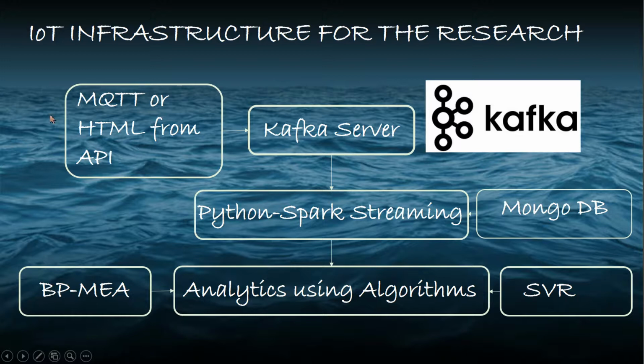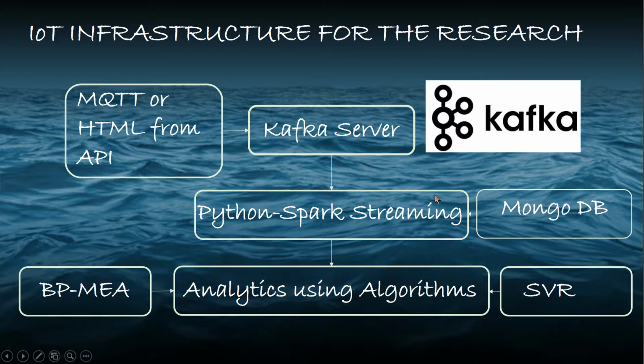The initial extraction of data will be from an HTML or API source, which has two data sources. One is buoy data and one is vessel data. The data can be in the form of HTML or in the form of API, which can be stored on an MQTT server, and then pulled into a Kafka server. The Kafka server will be mounted on my local machine. It is a communication networking server, which converts the HTML or API data into readable data.